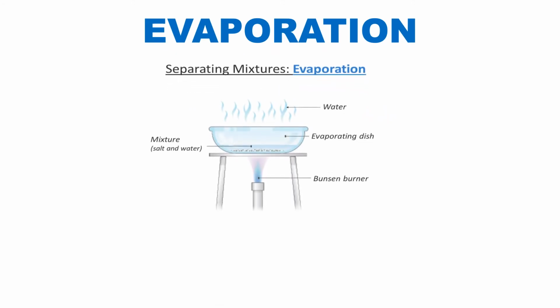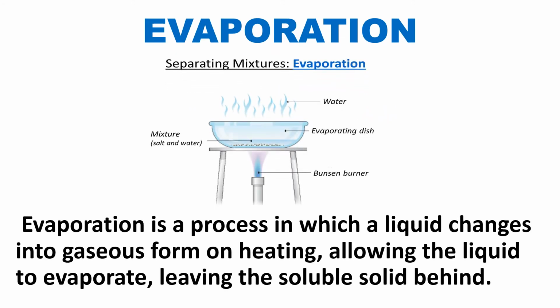Evaporation. Evaporation is a process in which a liquid changes into gaseous form on heating. In this method, we can separate soluble substances from a liquid. We can separate salt from salt solution by boiling it. We need to wait until all the water content evaporates from the solution. Finally, the salt will be left behind in the vessel.